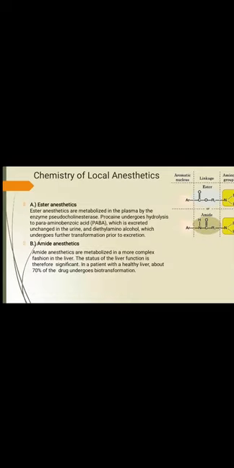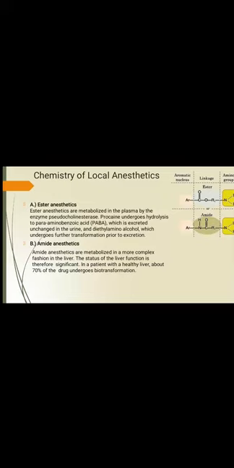So, as we have seen, there are structurally ester anesthetics and amide anesthetics. Ester anesthetics are metabolized in the plasma by the enzyme pseudocholinesterase, which occurs in blood and is also prevalent in the liver.